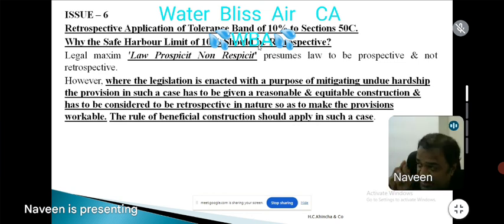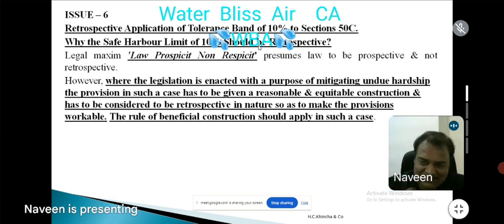Even for this year, which is assessment year 15-16, even though this provision is made applicable from 1st April 18 with effect from 19-20, there are case laws telling that this tolerance band, or safe harbor limit of 10%, that is 110% of the actual sale consideration, applies, because 90 lakhs and 1 crore is less than 10%, so you apply it retrospectively. There are case laws which I am going to give you, telling from when to apply retrospectively. How beautifully the tribunal is telling, they are telling you to apply it from when this section was introduced in the statute.